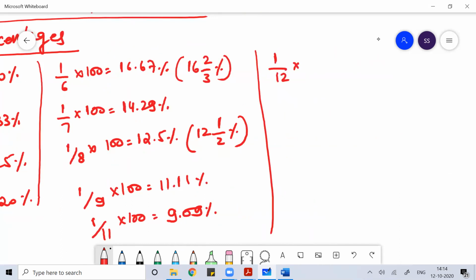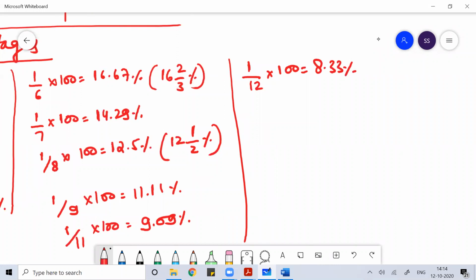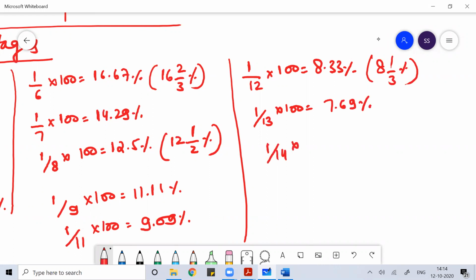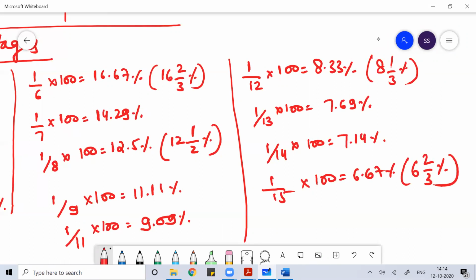1 by 12 in percentage is 8.33%, which you can write as 8 1 by 3%. 1 by 13 is 7.69%. 1 by 14 is half of 1 by 7, so it becomes 7.14%. 1 by 15 is 6.67%, which means 6 2 by 3%. 1 by 16 is 6.25%, which means 6 1 by 4%.